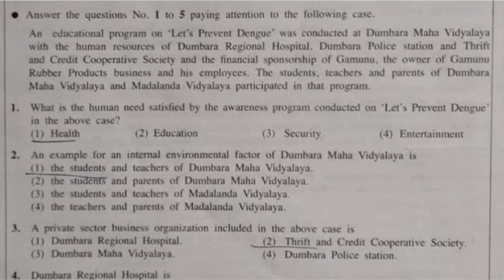Answer question number 1 to 5, paying attention to the following case. Let's read the case now. An educational program on Let's Prevent Dengue was conducted at Dumbara Mahavidyalaya with the human resources of Dumbara Regional Hospital, Dumbara Police Station and Thrift and Credit Cooperative Society, and the financial sponsorship of Gamunu, the owner of Gamunu Rubber Products business, and his employees. The students, teachers and parents of Dumbara Mahavidyalaya and Madalanda Vidyalaya participated in that program.